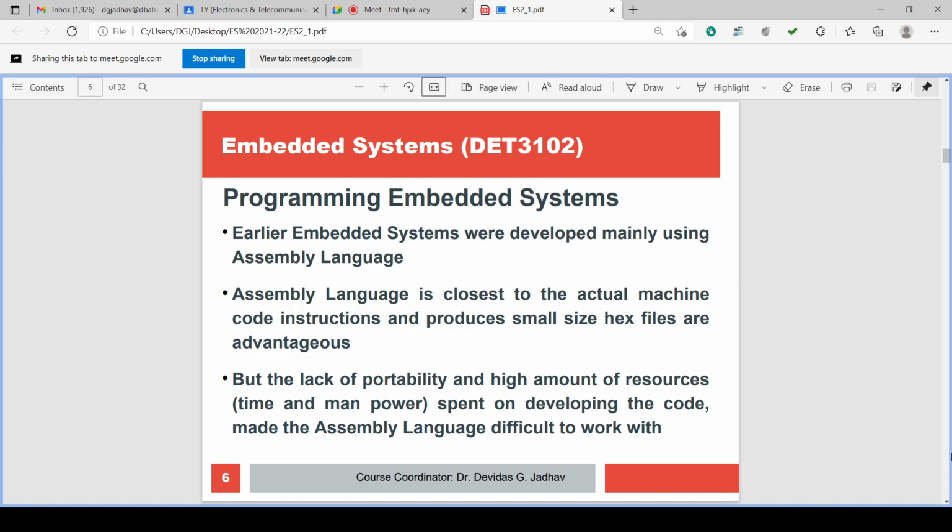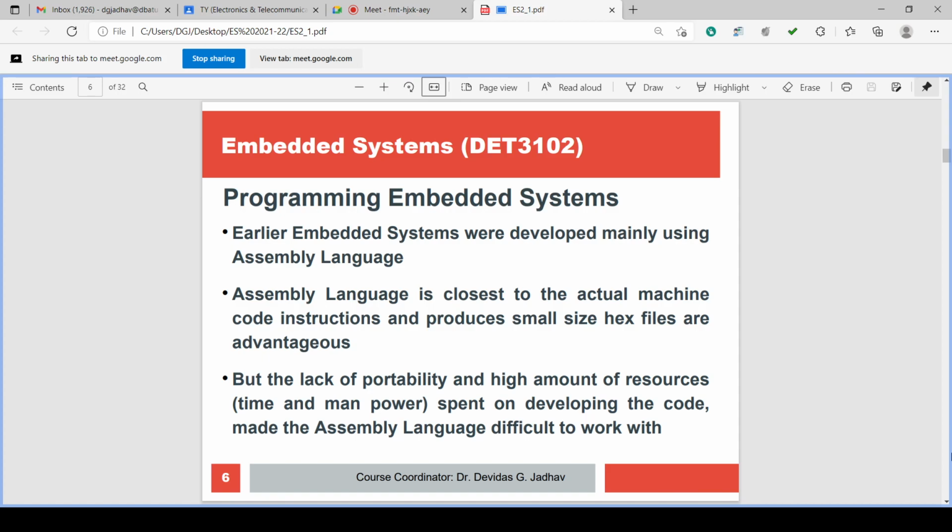Embedded system language, we have seen assembly level is a very good language because it is very close to the actual machine code instructions, and it generates a very small size hex file. Small size hex file is very important because the output file is small, which is beneficial because the microcontroller has limited memory.